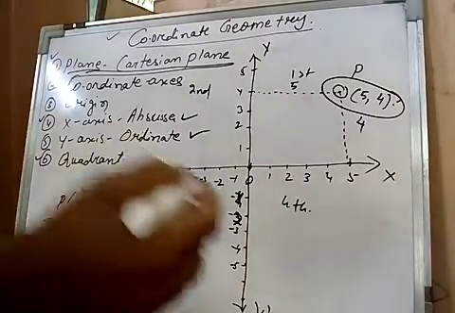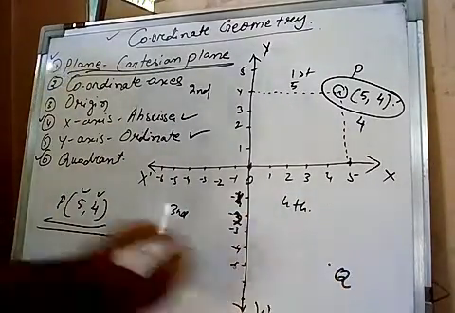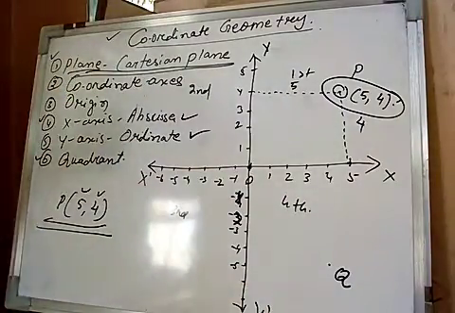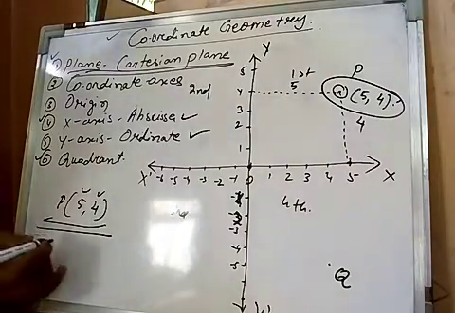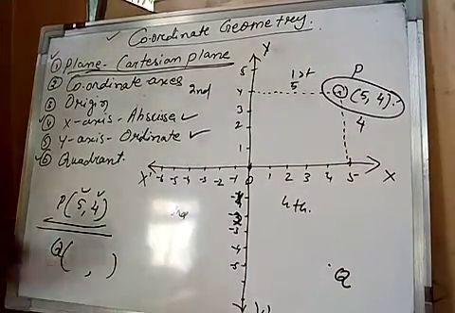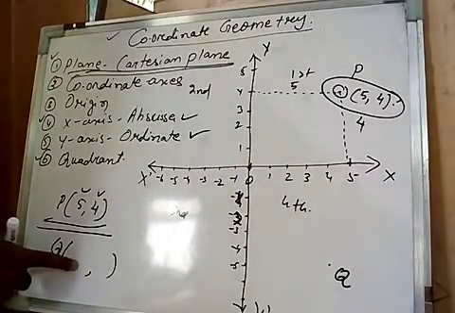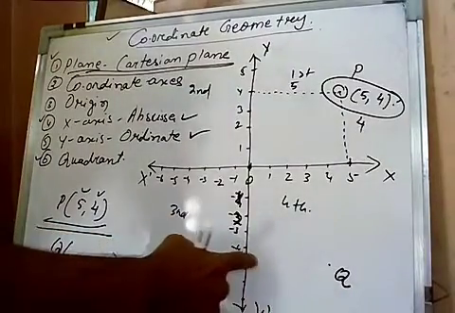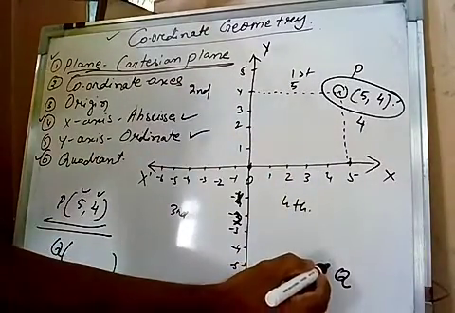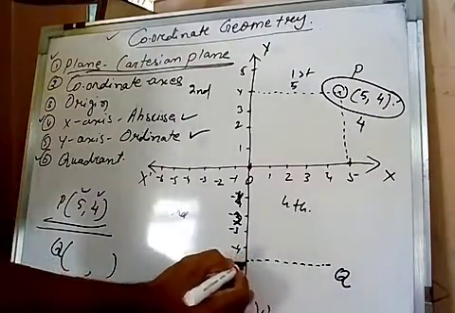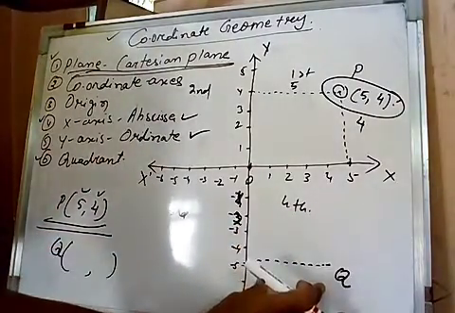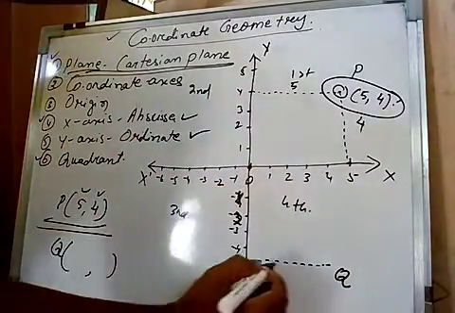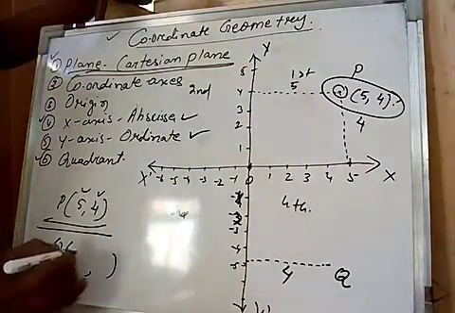Let's consider another point Q which lies in the 4th quadrant. Now we will find the coordinates of point Q. So here first we will see what we mean by x coordinate and what the y coordinate is. First one is the x coordinate. Now x coordinate means the distance of the point Q from the y-axis. This is the distance from the y-axis. So this measurement will lie on the x-axis, that means how much? It is 4, right?